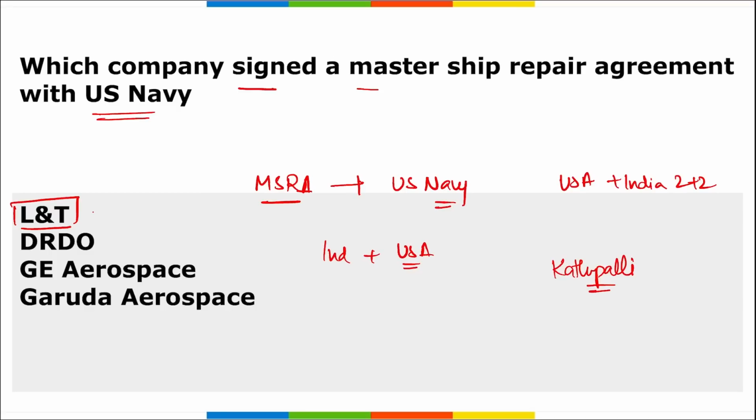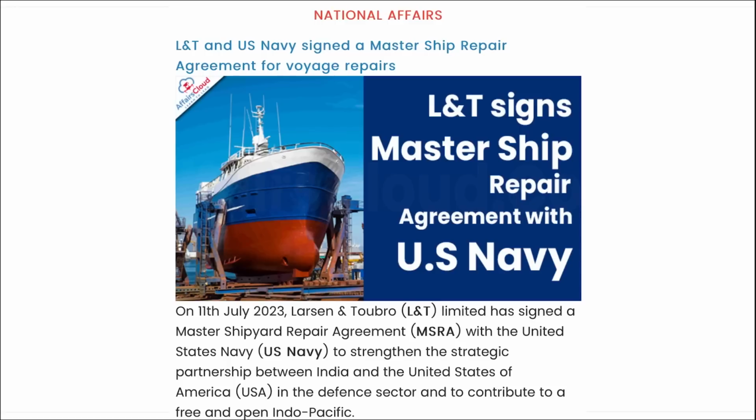Correct? With this agreement, L&T will expand their presence in the global ship repair market, and it will let the US Navy get its ships repaired at a lower cost. Right? So mark this, it is L&T that signed a master ship repair agreement with the United States Navy for the repair of their ships. Right? Next. Here you can see it is L&T and US Navy that signed a master ship repair agreement for voyage repairs.